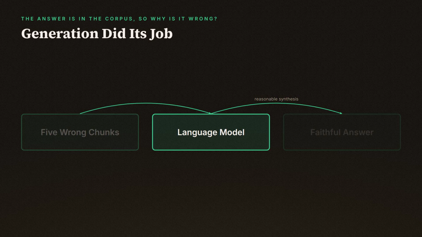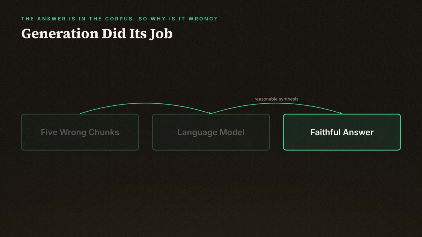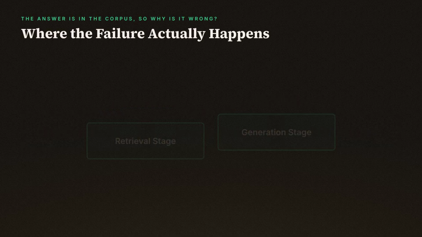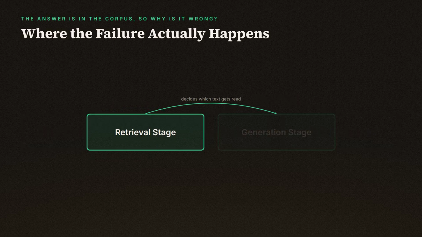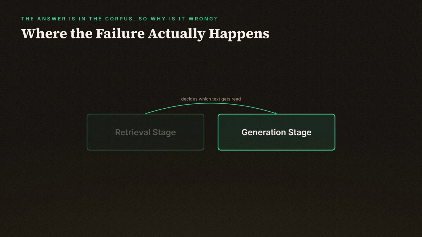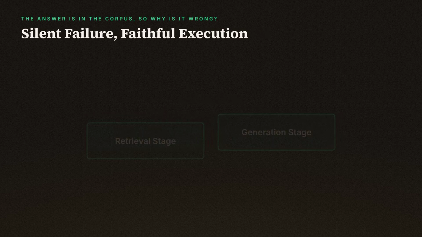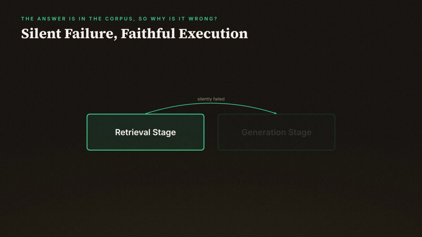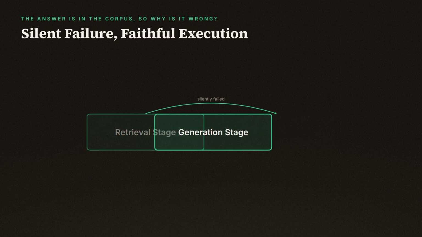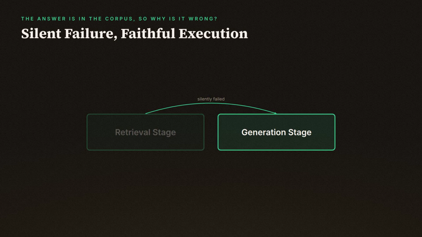That's the part worth sitting with. The generation step worked perfectly. Given those 5 chunks, that answer was a reasonable synthesis. The failure happened earlier, upstream, in the part of the pipeline that decides which text even gets a chance to be read. Blaming the model here is like blaming a translator for mistranslating a page nobody handed them. The retrieval stage silently failed, and generation just executed on bad inputs without complaint, because it has no way of knowing what it wasn't shown.